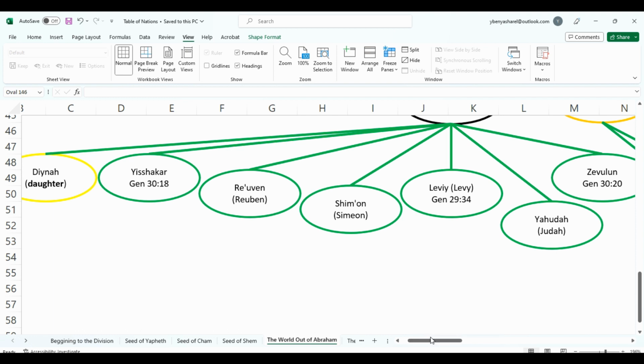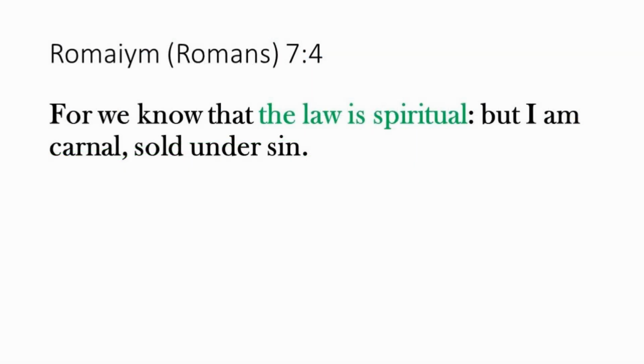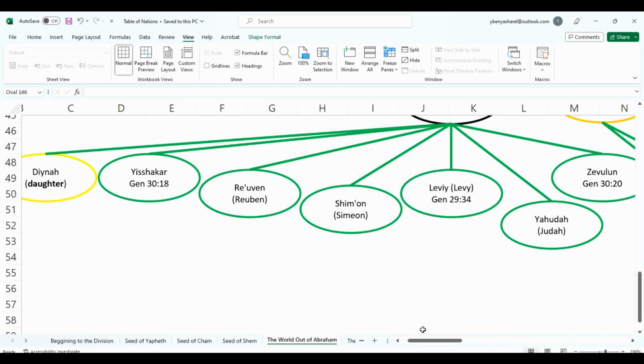Now, and I'm going to do a lesson on this in the future, I'm in support of the term spiritual Israelite, but not in the context that anybody can become this spiritual Israelite. A spiritual Israelite is a non-wicked person. First, you're an Israelite, but you're not wicked. You're keeping the commandments. You're following the laws, okay? Because the law is spiritual. So to be a spiritual Israelite, you're just an Israelite keeping the laws. You're not a wicked fool, okay?